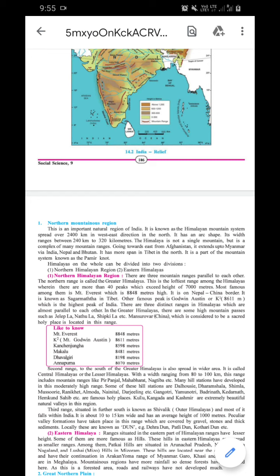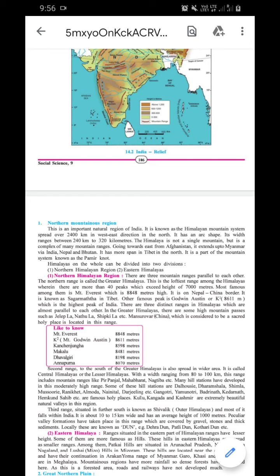Mountain regions have more rainfall, so dense forests have developed here. This is a forested area, roads and railways have not developed much. It means in the hill stations or hilly areas, the roads, railways or roadways, we cannot say it is a developed area. In these cases the transportation network is not as developed as it is in mid India, like Madhya Pradesh, Rajasthan, Gujarat. Okay, so this is the Eastern Himalaya.